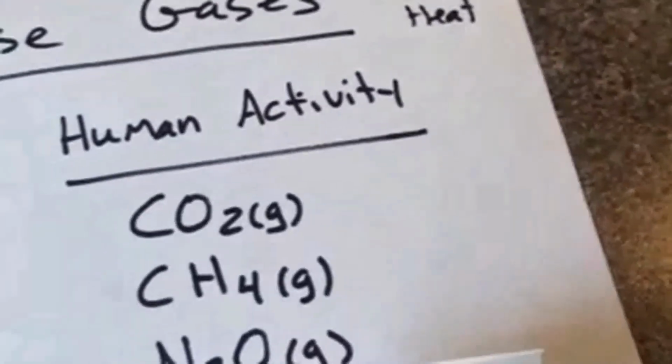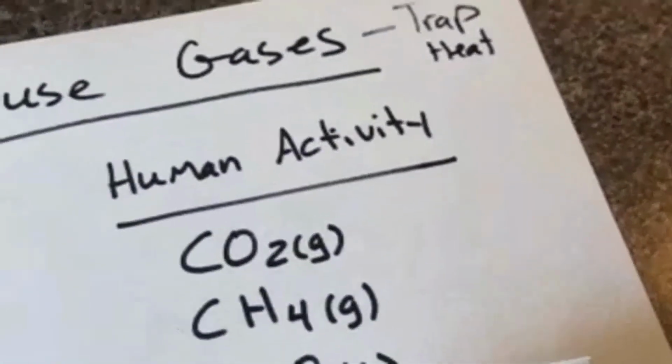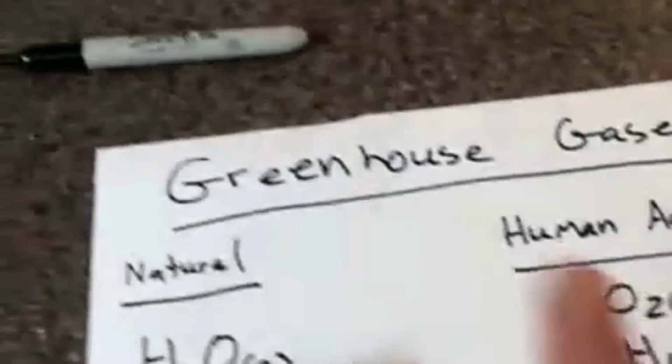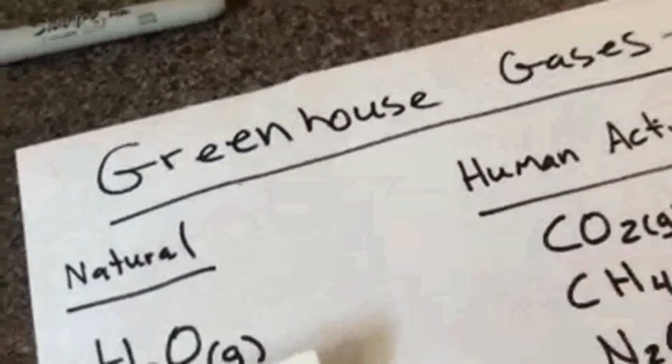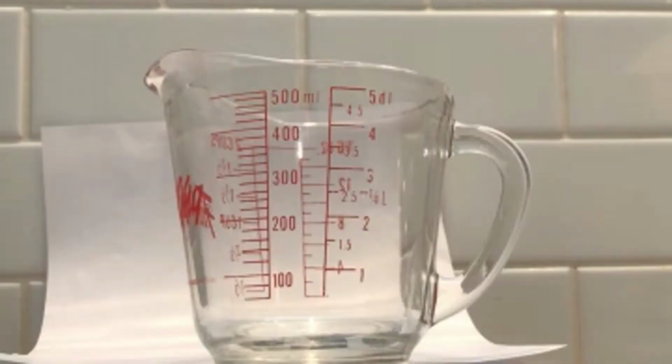All right. Next, what we're going to look at, we're going to actually look at the atmosphere. And we're going to see, what is in our atmosphere? How much of these greenhouse gases? So let's take a look at that next. All right, so now we're going to look at our atmosphere. This is a model of our atmosphere.